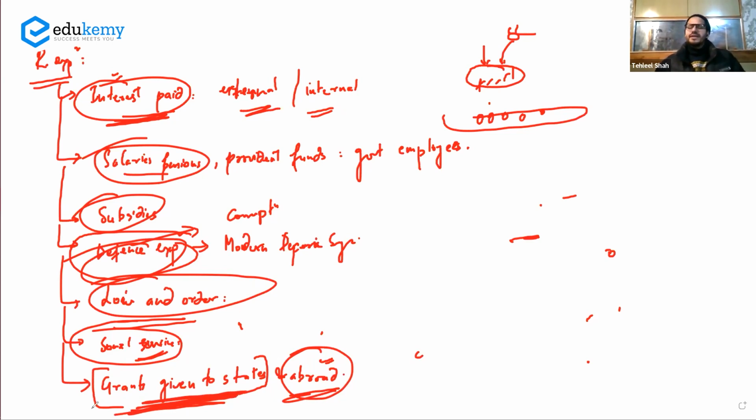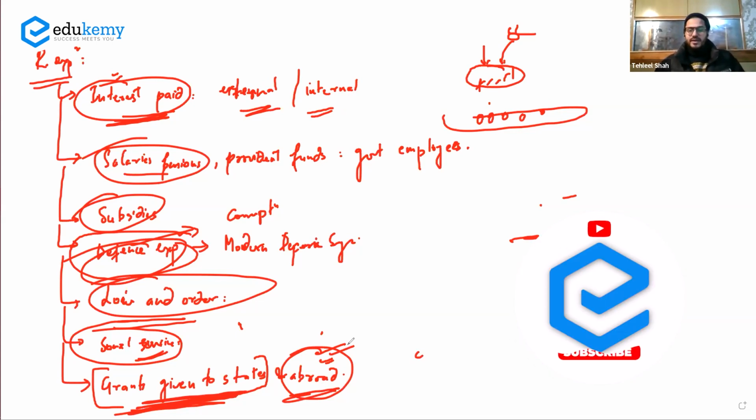Now whenever you give a grant, it will not create an asset now for the central government. Okay, so grants given to states and abroad is a consumptive kind of an expenditure for the central government, so that is a revenue expenditure. Now we have successfully completed the revenue account, and we have seen the receipts part, we have seen the expenditure part.